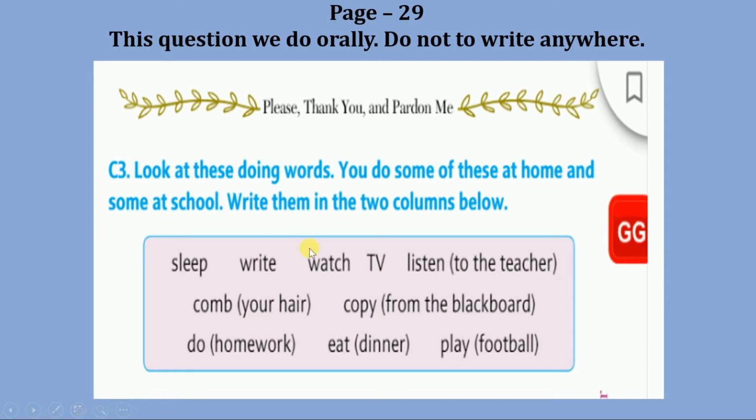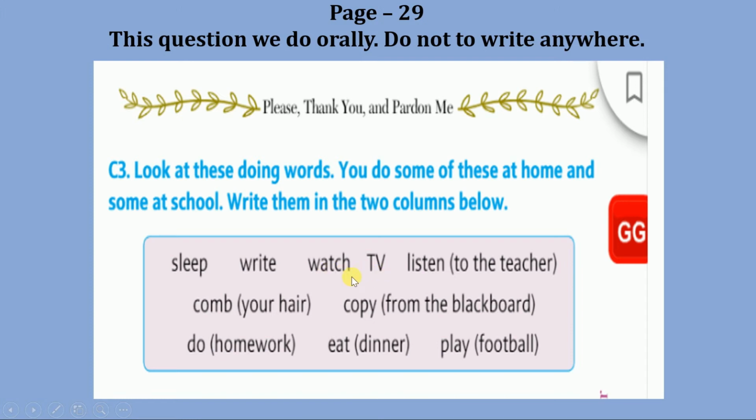Okay. Now next is write. Here write is a doing word, right? And we can write at our school also, and we write at our home also, right? So the doing word write comes in the home column and even in the school column. Now watch TV. We can watch TV at our home, right?